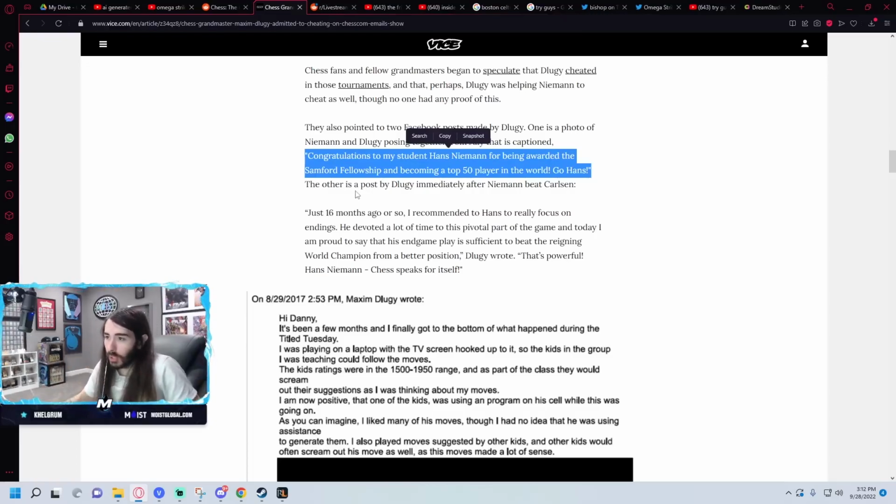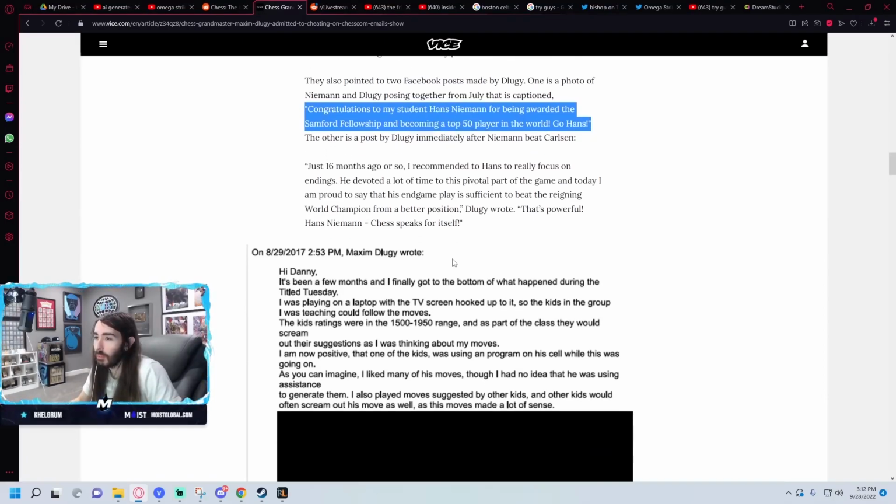Just 16 months ago or so, I recommended to Hans to really focus on endings. He devoted a lot of time to this pivotal part of the game, and today, proud to say that his endgame play is sufficient to beat the reigning world champion from a better position, Dlugy wrote. That's powerful. Hans Niemann, chess speaks for itself.